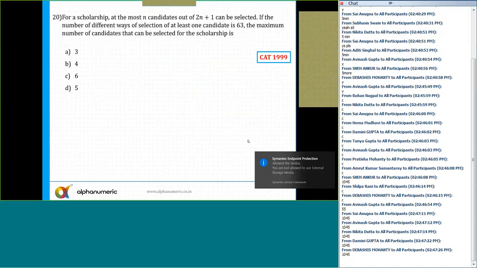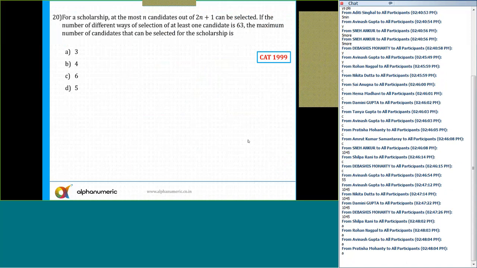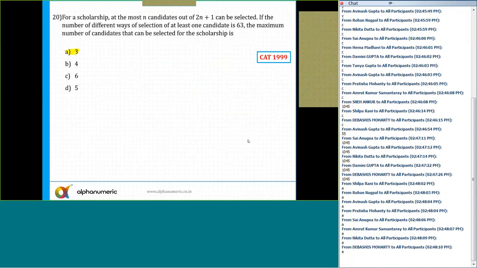What is the answer for question number 20? A very, very interesting question. We have done this in the class also. Option E, 3. All right, that's right. I think the answer is option number A. I'll discuss it again. Let's see.